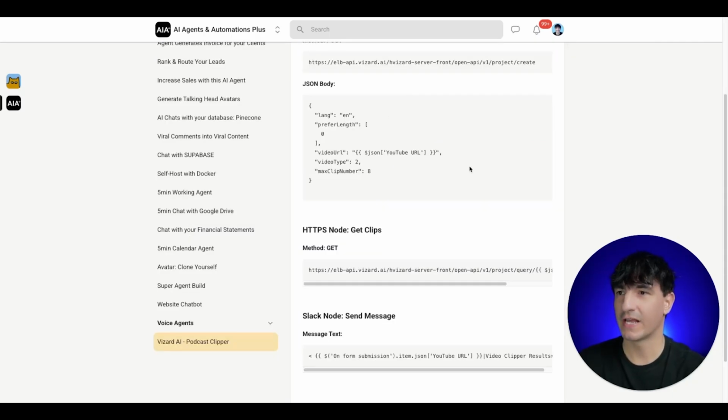So I'm here at the Vizard AI, and I actually have all of the information that you'll need. You can go ahead and download the template as well, but if you build it out, you can just go ahead and come here and literally copy and drop these into the build.